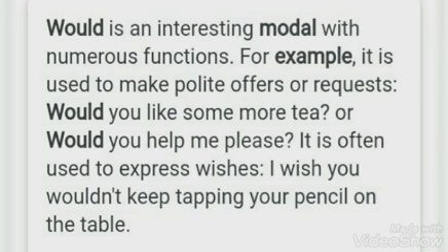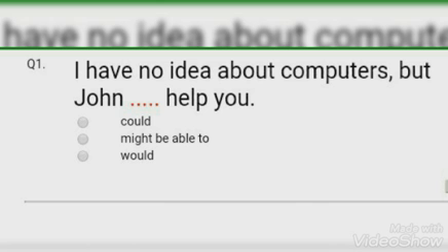And next word, would is an interesting modal with numerous functions. For example, it is used to make polite offers or requests, okay. Would you like some more tea, okay, if you are asking someone. Would you help me please, okay. It is often used to express wishes. I wish you wouldn't keep tapping a pencil on the table.